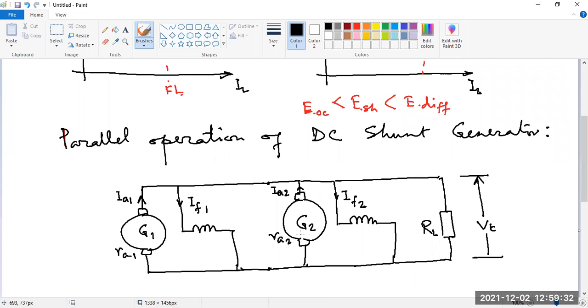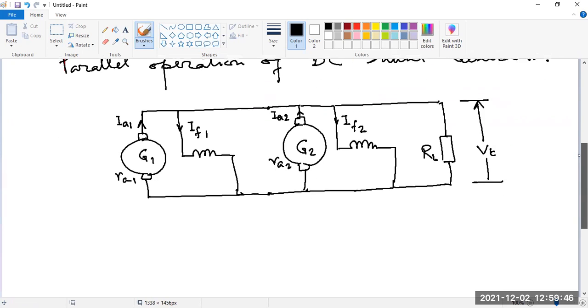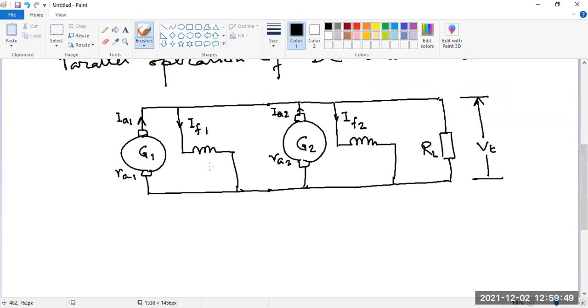Okay, this is similar to what you might have studied for the single phase transformer, isn't it? Have you studied parallel operation of single phase transformers or not? Have you studied single phase transformer? Yes or no? Parallel operation for single phase transformers?